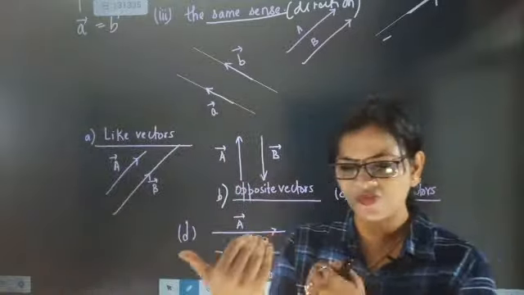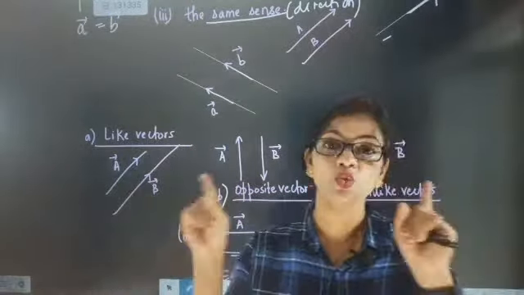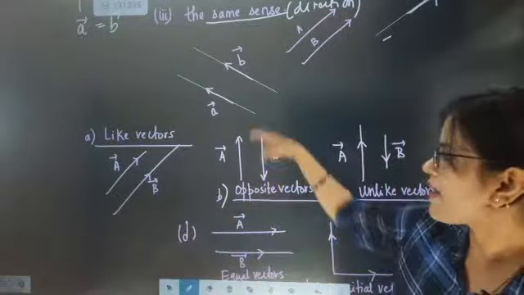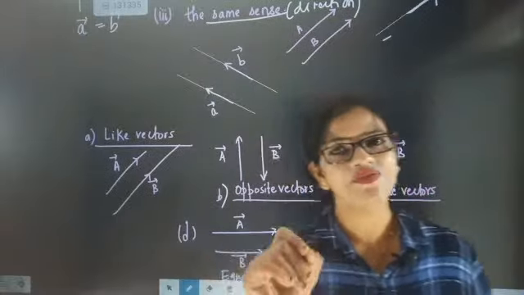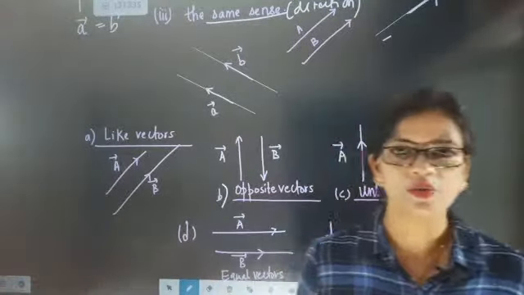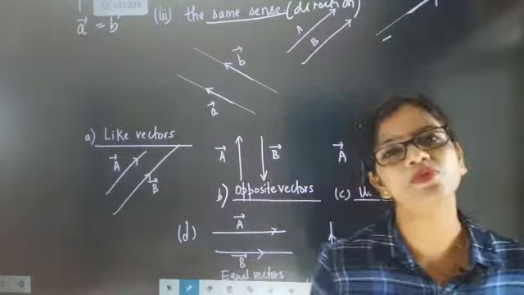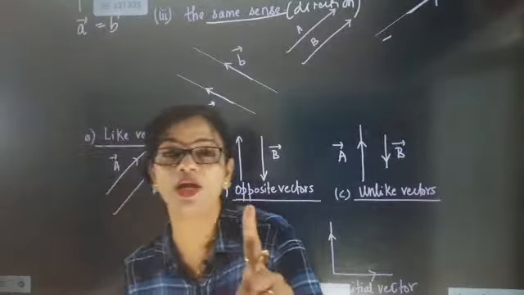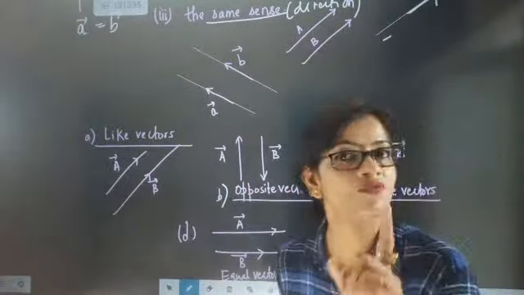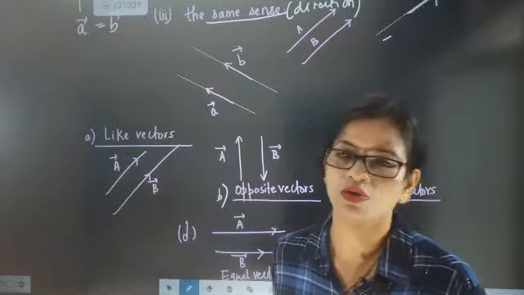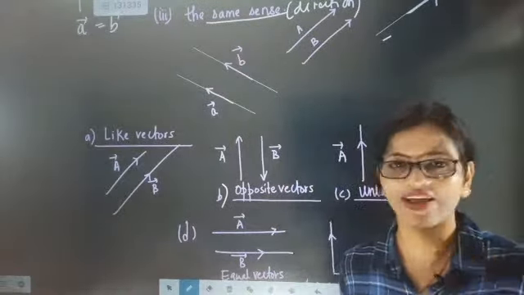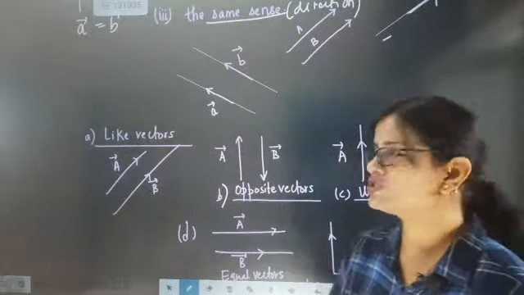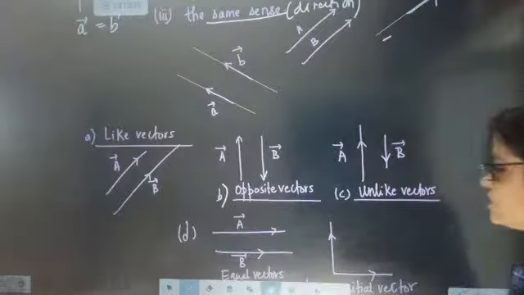About opposite vectors, we understood a very important point: two vectors having parallel support can have equal or unequal magnitude, but their direction will 100% be opposite. If they do not have the same magnitude, they will be called unlike vectors. And if they have the same magnitude, they will be called opposite vectors. This is a very important point.